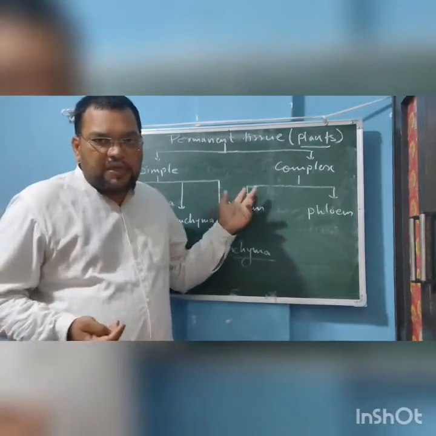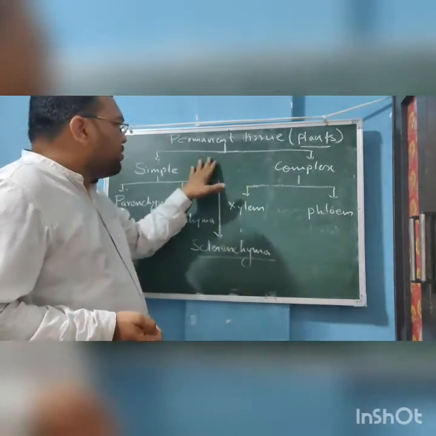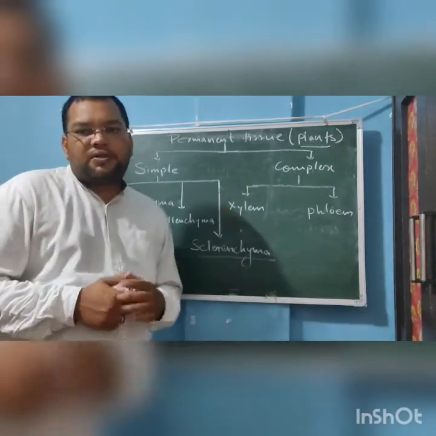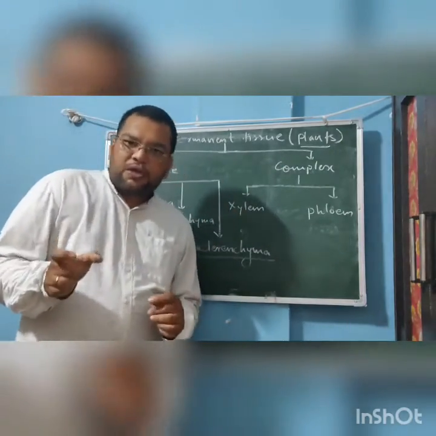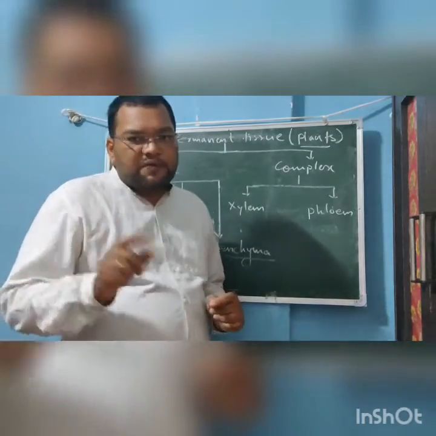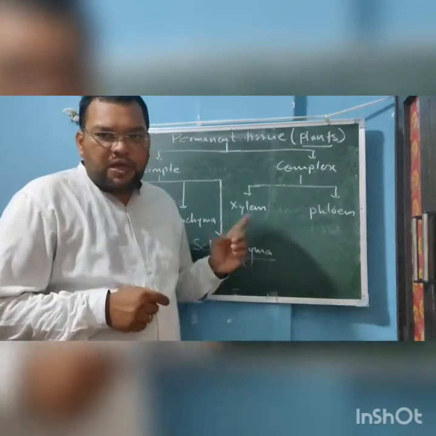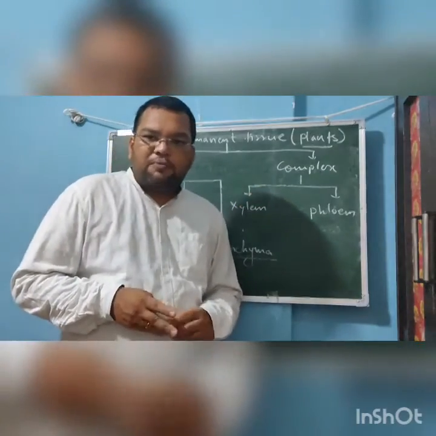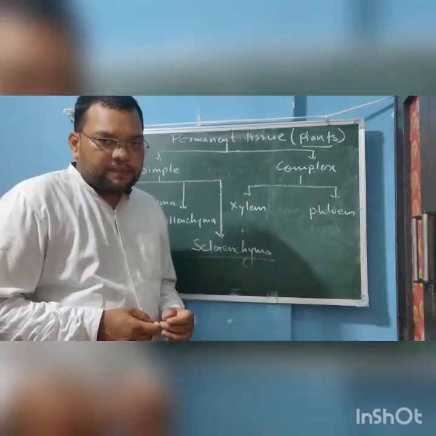So the permanent tissue in plants are divided into two types: the simple tissues and the complex tissue. Now the simple tissues are those which are made up of only one type of cells, but the complex tissues are those which are made up of more than one type of cells.